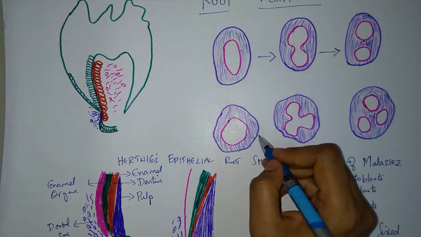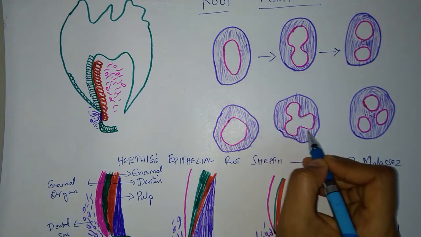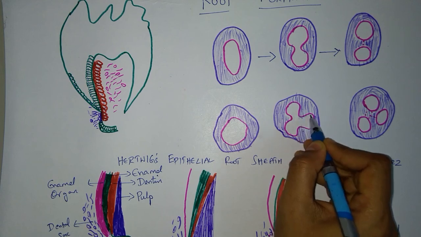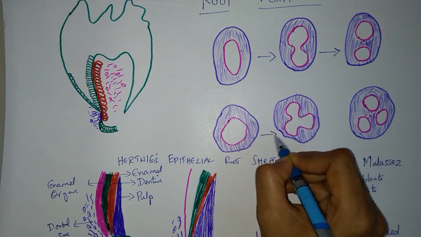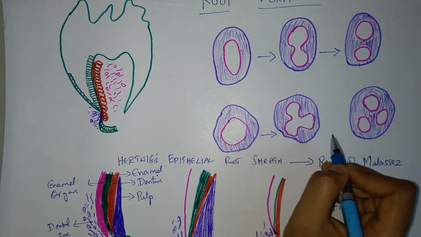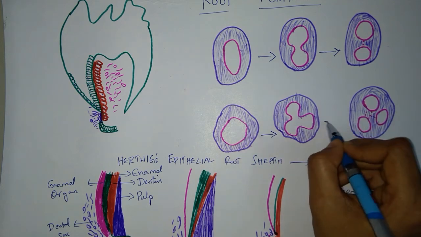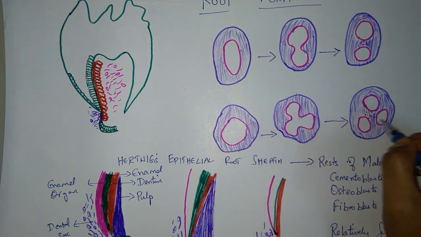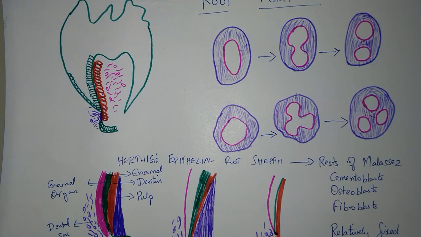In case of the upper molars, there are three tongue-like extensions. This is one extension, this is one extension, this is one extension. So three tongue-like extensions will form, and they are going to join and result in the formation of three separate roots. Till the tongue-like extensions continue and join, and after that, it will be the same process of proliferation as occurs for the single rooted tooth.